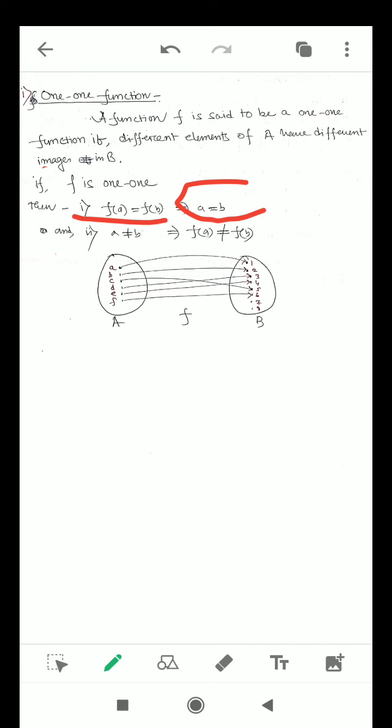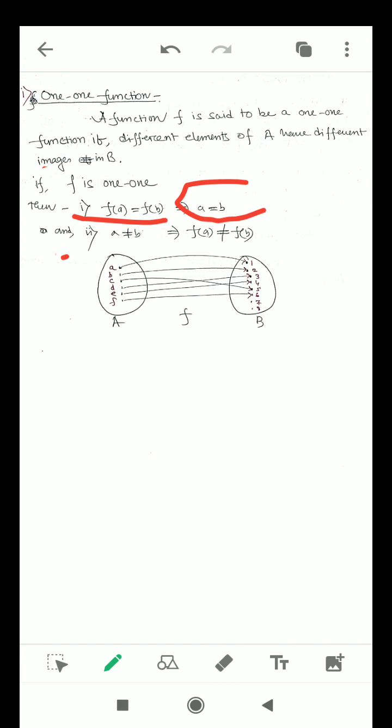Okay, so what does it mean? Verbally, f of A and f of B are the elements of the codomain, they are the images. So if the images of two elements are the same, then the original two elements of the domain happen to be the same if the function is one-one. And in other words, contrapositively, if the two elements of the domain are not equal, then if a function is one-one, their images also will not be equal.